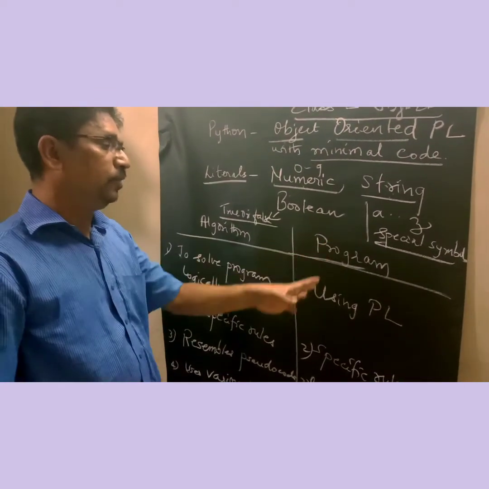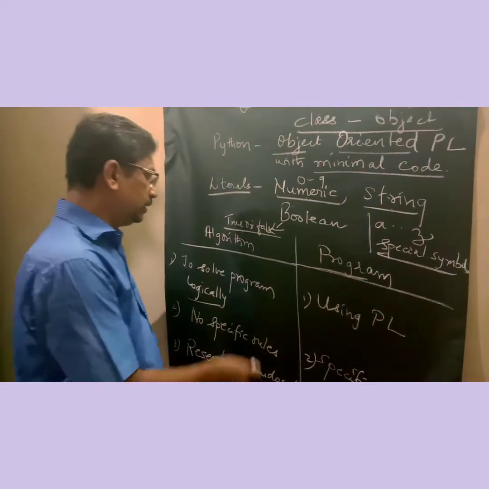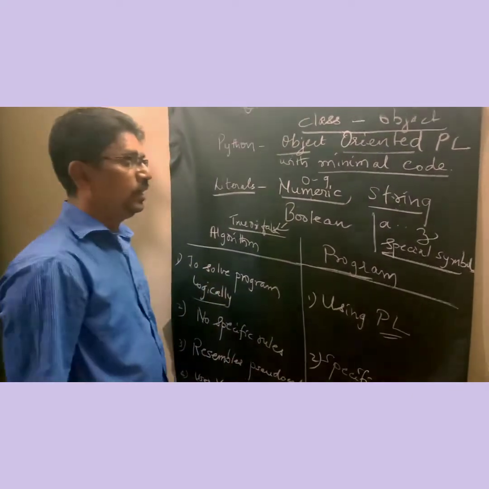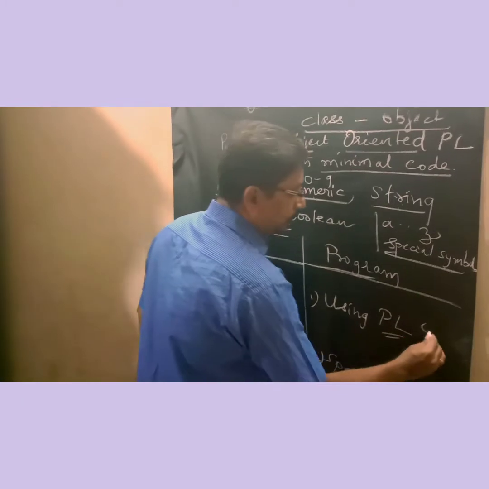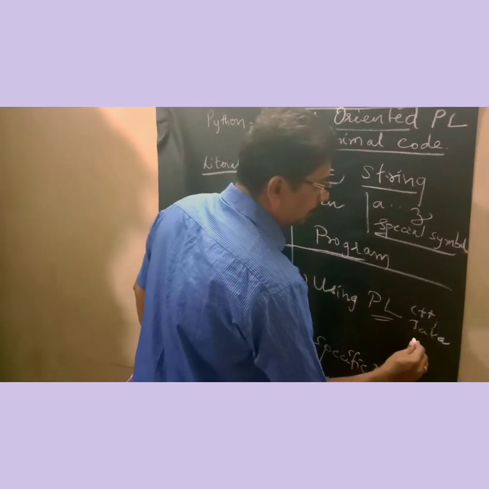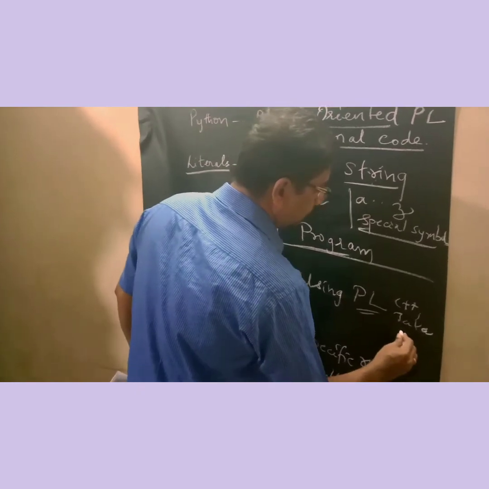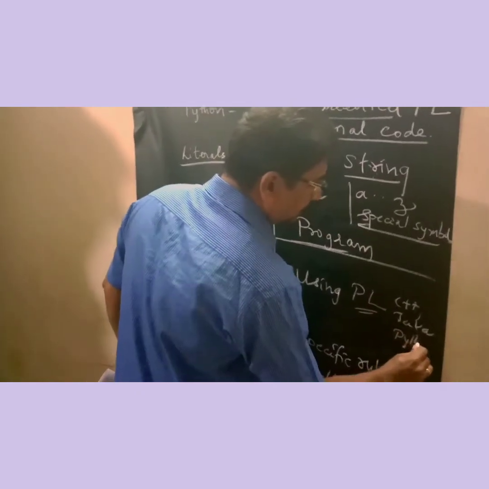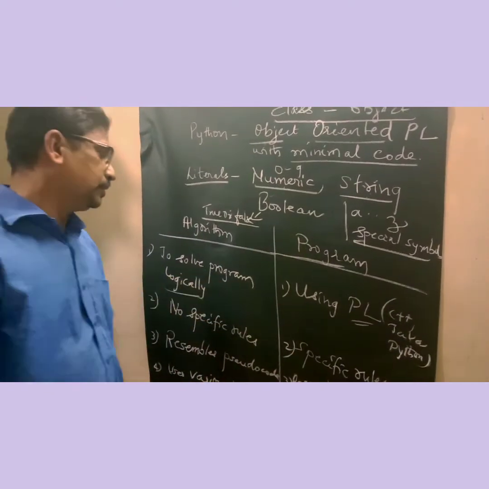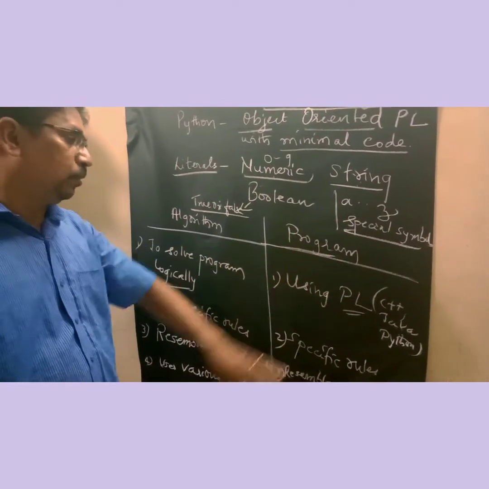Whereas in a program we implement this algorithm in a specific programming language, like C++, Java, then Python. These languages are programming languages which we use to write the program.